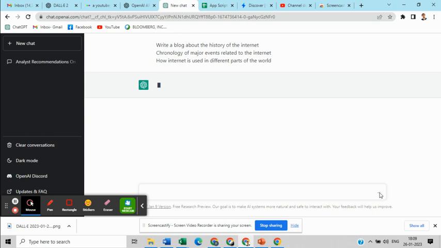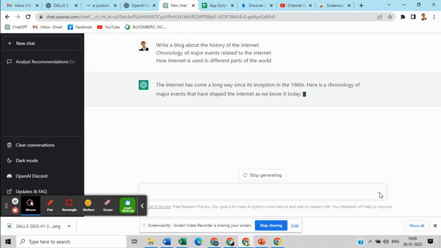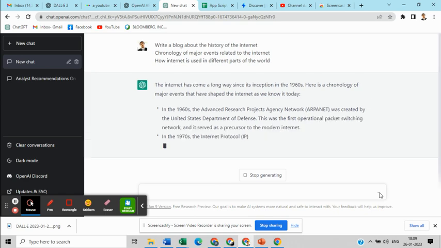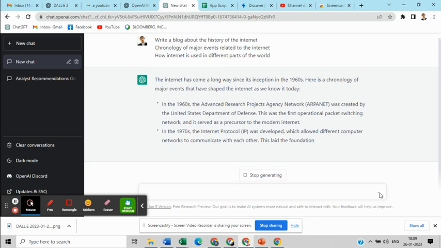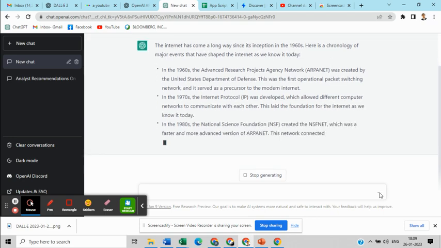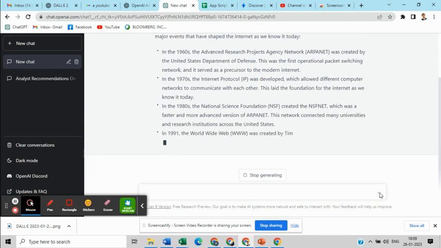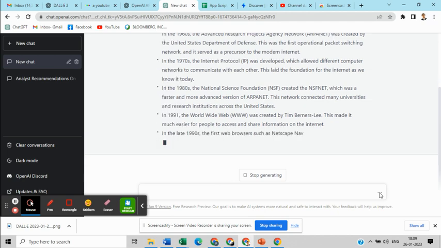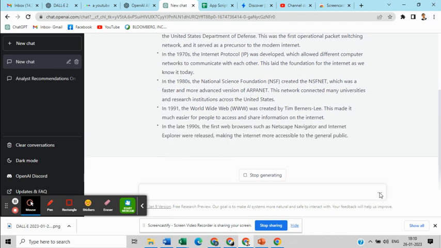Let's just look at the output that comes. As you can see, like we have fed, we want a blog about the history of the internet, which should include the chronology of major events and how it is used in different parts of the world. As you can see, the prompt is now scraping the web, coming out with the most relevant statistics for our article.